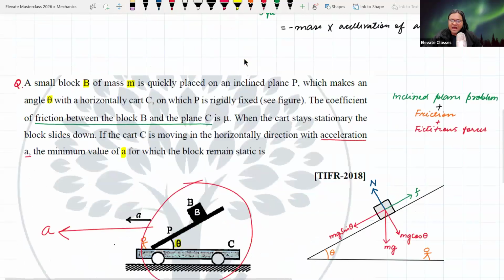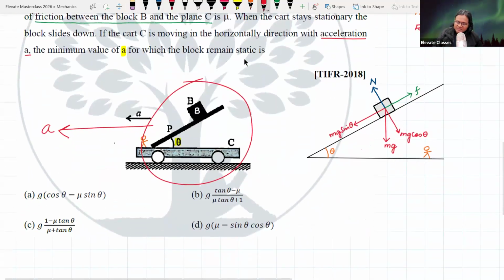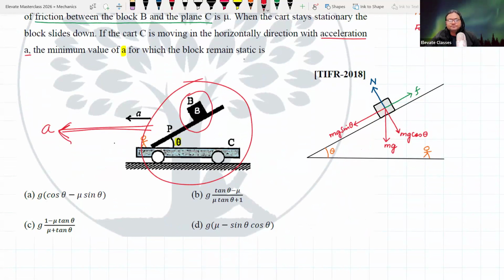Now, यहाँ पर, if the inclined plane is accelerating forward, what is the force experienced by the body B? And in which direction?